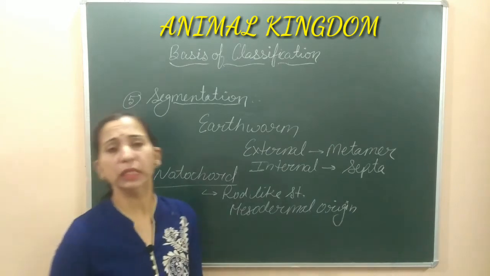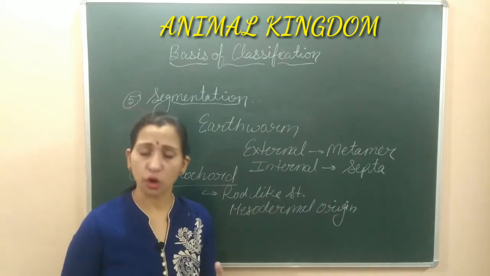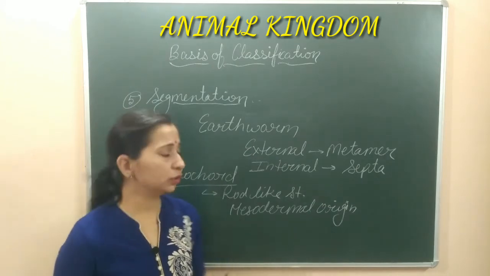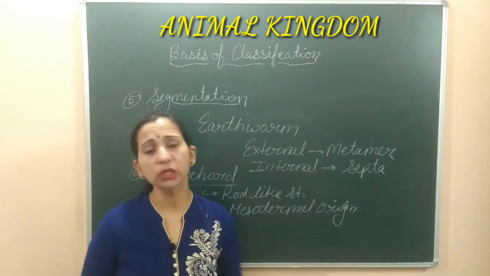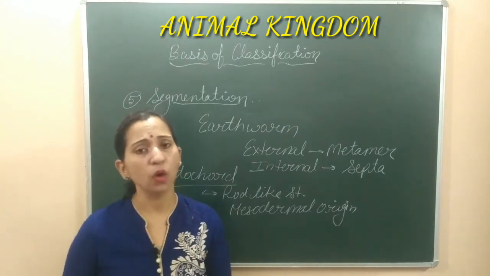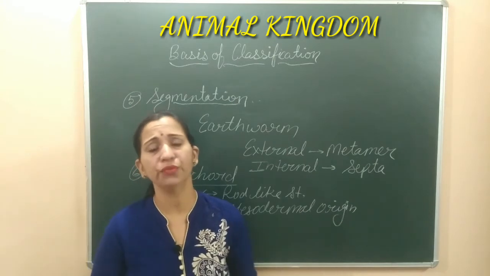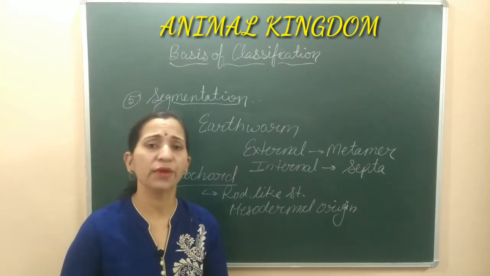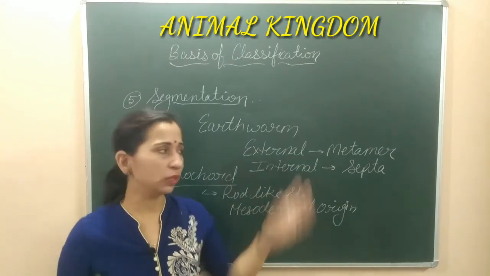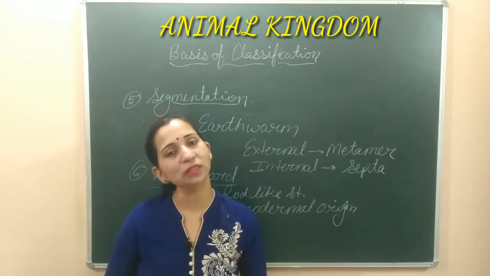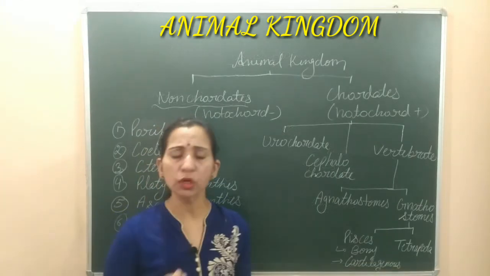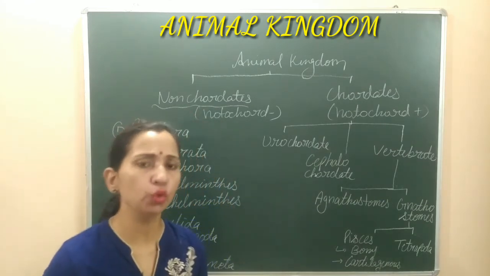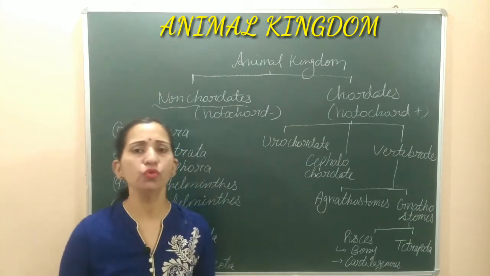If notochord is present, then these organisms are known as chordates, and if notochord is not present, then the organisms are known as non-chordates. So this is about the different bases of classification. We discussed all the bases here. Now let's take a look at the outline of the classification of animal kingdom. So now we will see how the animal kingdom is classified into different phyla. एक outline discuss करते हैं. After that we will discuss all the phyla in detail. See the outline of classification of animal kingdom. Animal kingdom is broadly classified into two groups on the basis of the presence of notochord.